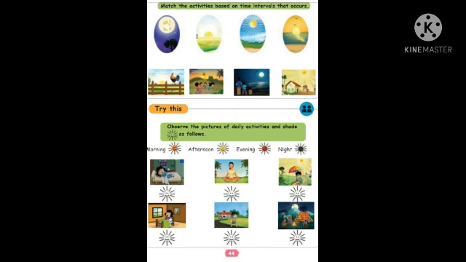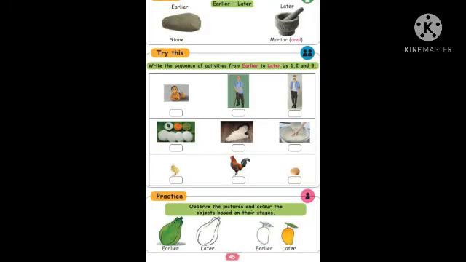Okay, the next one, earlier, later. In olden days, what are the things we were using earlier, and now how we are making the things later.